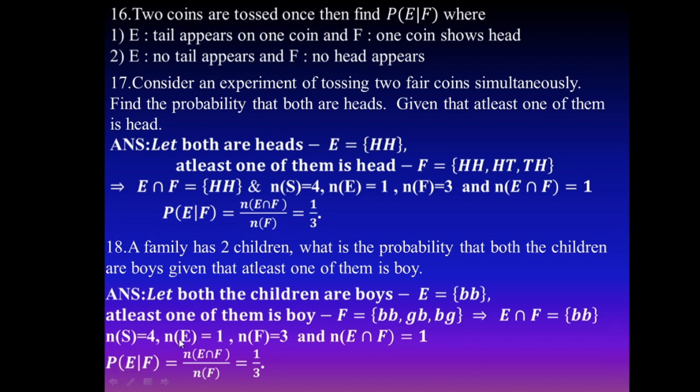Number of elements in E is 1, in F is 3, and in E intersection F is 1. Therefore the probability of E given F is N of E intersection F divided by N of F. The answer is 1 by 3.